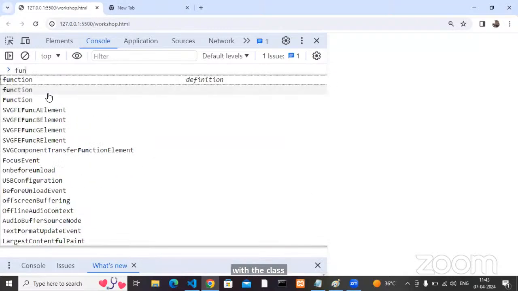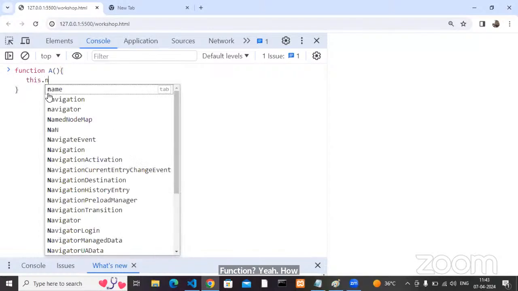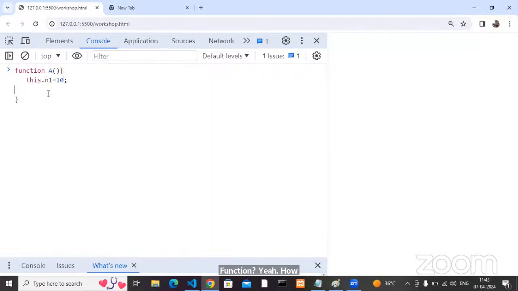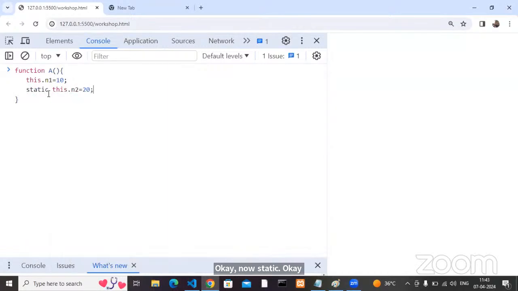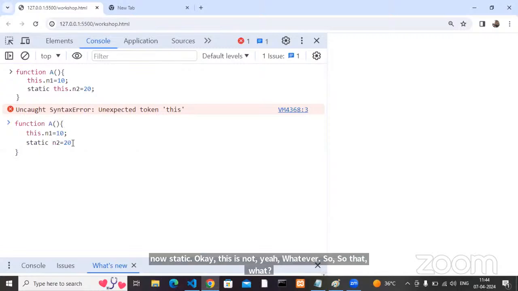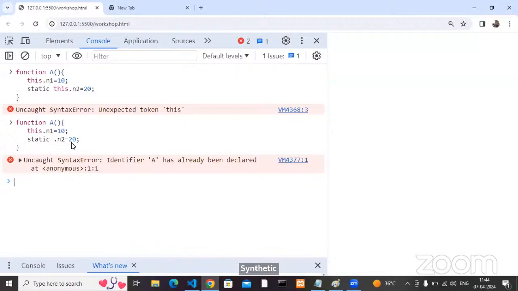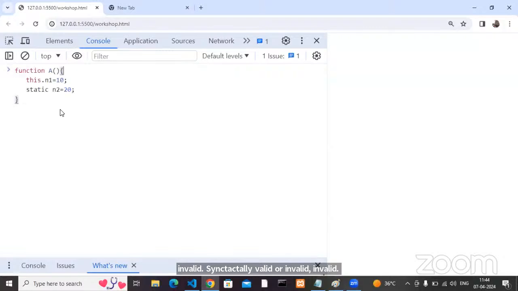Now functional classes. Function A. How can we create the member? this dot n1 equals 10. Now static: this dot n2 equals 20. What happened? It is syntactically invalid. I removed static and kept this. Is it syntactically valid or invalid now? Invalid.